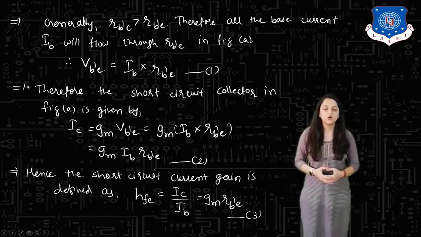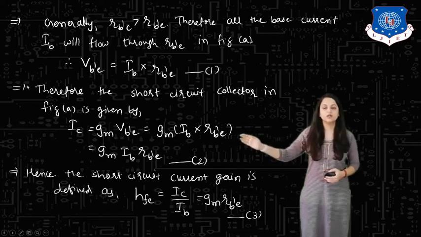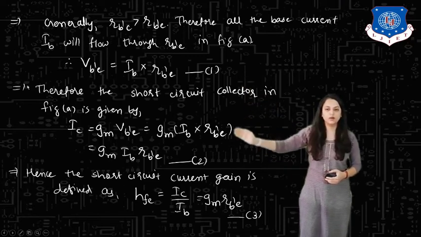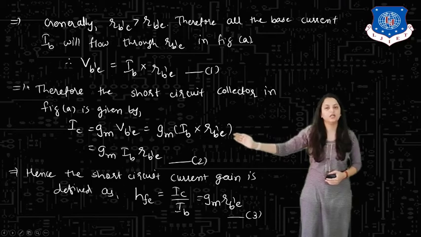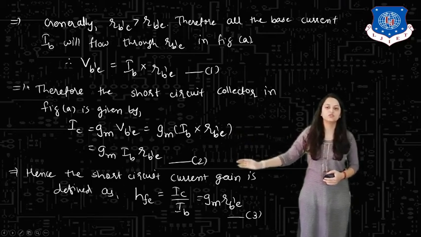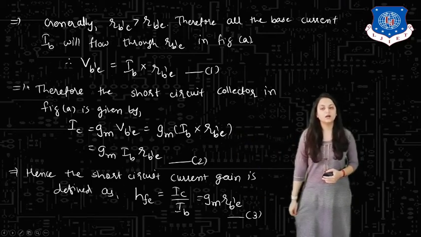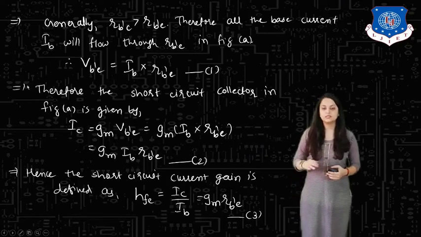Therefore, the short circuit collector current in the figure is given by IC equals Gm Vb'e, where Vb'e is, placing the value from equation number 1, IB into Rb'e. So that equals Gm IB Rb'e. This is equation number 2.